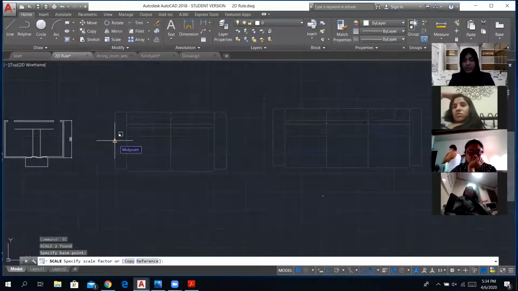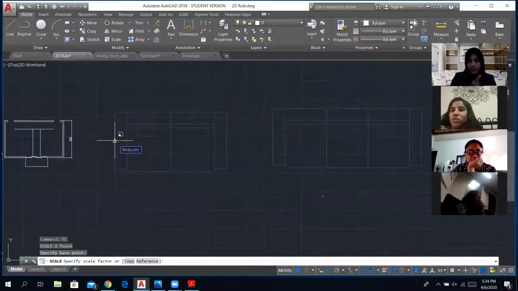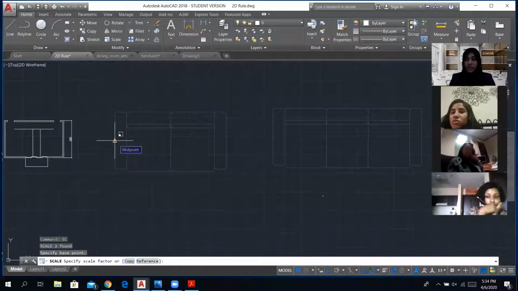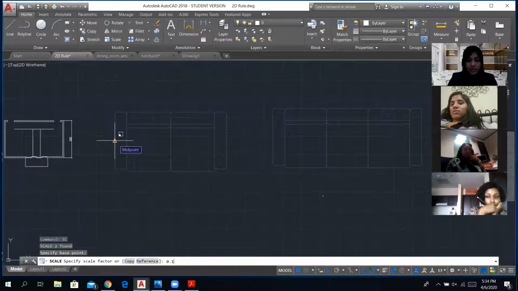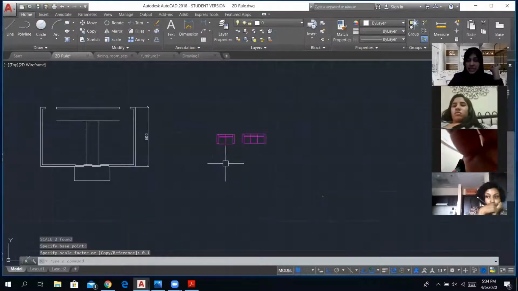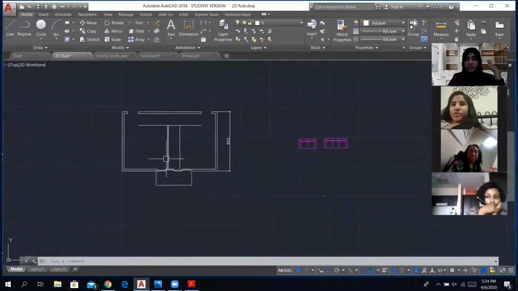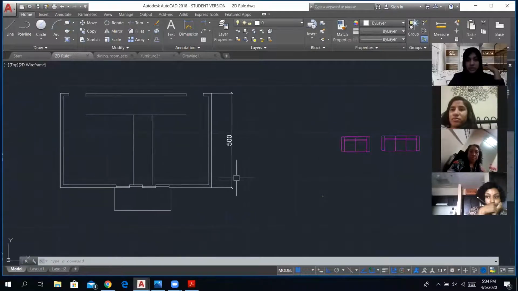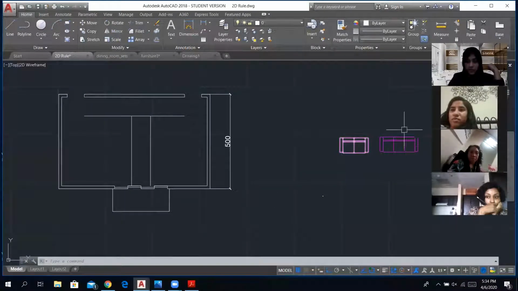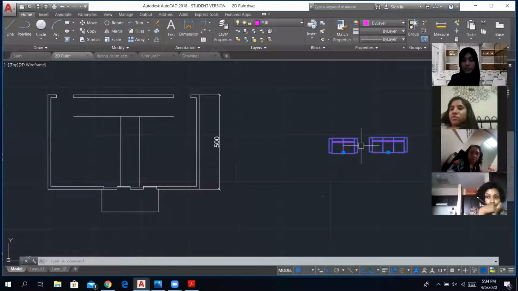From 800, we have to go to 80. We're going one decimal back. So the scale factor is going to be 0.1. All right, so if I type in 0.1 as the scale factor and press enter, you can see it is scaled down to a size that is going to fit in our drawing. The scale is a bit confusing, but you can learn about it later. So now we have the drawings here. The sofa is ready to go into the room, and we're going to move them. Again, the command for move is M. All right, so M, enter.